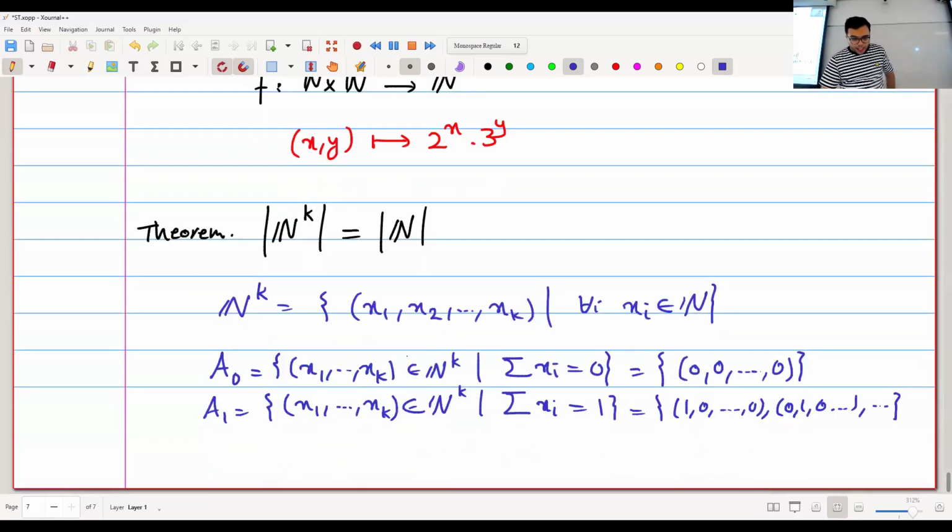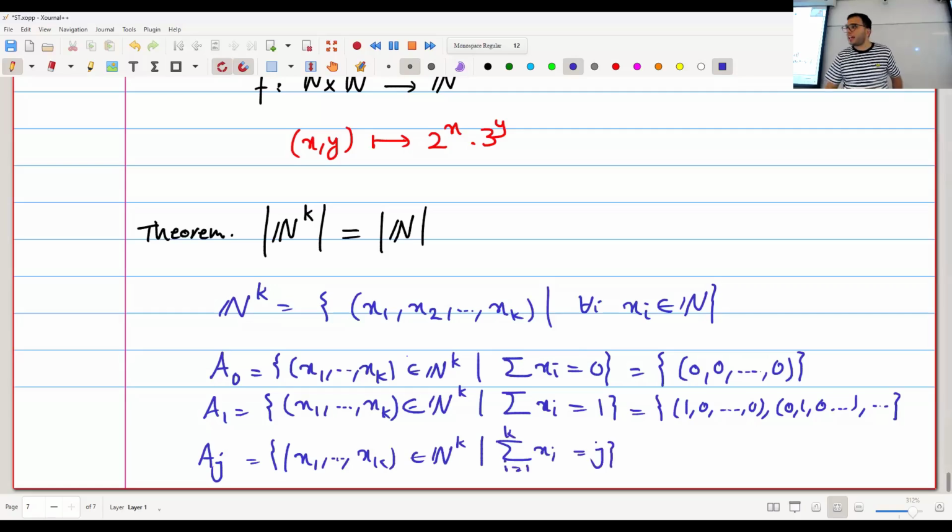Generally, I can say Aj is the set of (x1, ..., xk) such that the sum of the coefficients is j, and this is going to be a finite set. So I took the set n to the power of k, the set of all k-tuples, and I divided it into a bunch of finite sets.